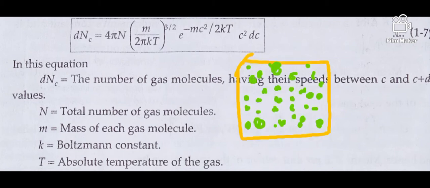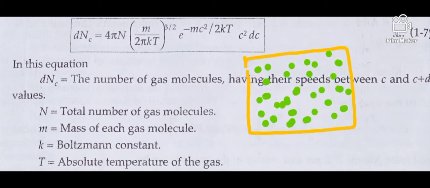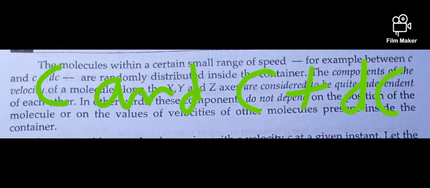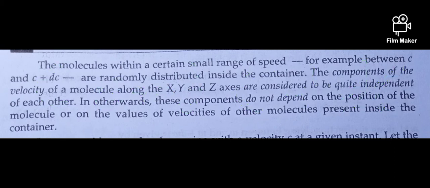Let us consider a container with gas. The molecules of the gas move randomly with different velocities. Molecules with a certain small range of speed, for example between c and c plus dc, are randomly distributed inside the container.